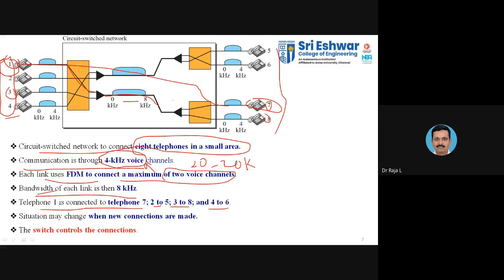Based upon the switch, you can connect to any dedicated path, or any physical path. The situation may change when new connections are made. So whenever you have a new connection, you may be able to change that with the existing switches. The switch controls the connection. So that is why we normally say the switches are used to change to any number of connectivity.